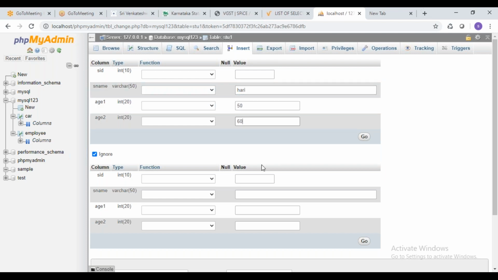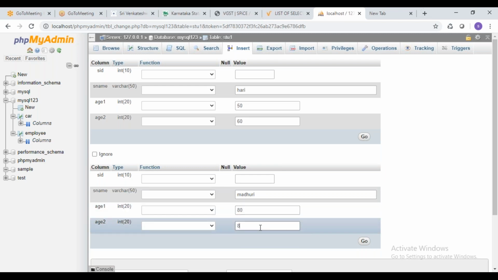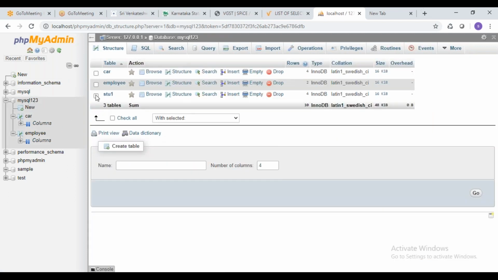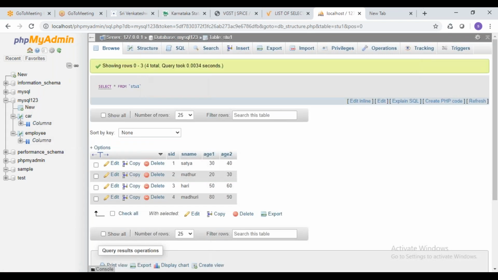I'll also insert Madhuri, age 80 and 90, some values, right? So go. So another 3-4 rows inserted. I don't know why it is not showing here. It should show. Probably I have given it as index, that's why it is not showing. Yeah, you can see here auto increment has done that.